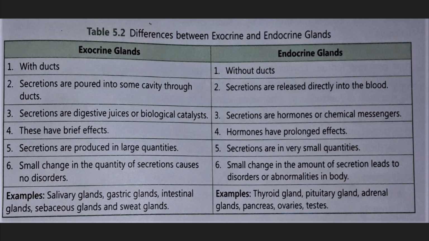Now when we talk about examples of the exocrine glands, there are the salivary glands, gastric glands, intestinal glands, sebaceous glands, and the sweat glands. Salivary glands, you know, saliva. Then gastric glands are the glands which are present in the stomach and help in digestion. Intestinal glands are secreted into the intestine. During the digestion process, its work goes on. Then sebaceous glands are the oil glands which release oil, and they are responsible for acne and pimples on your face. The last one is the sweat glands, which release sweat from your body.